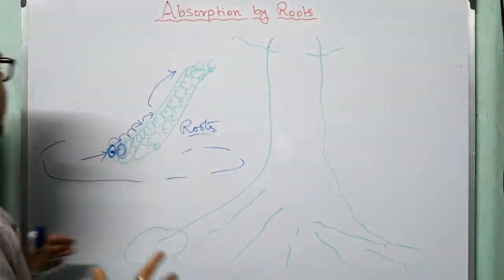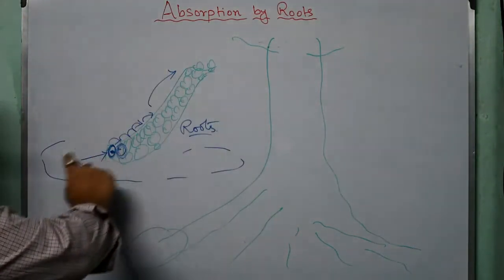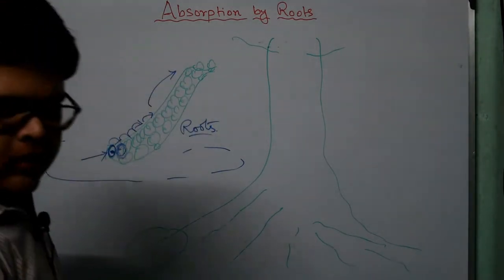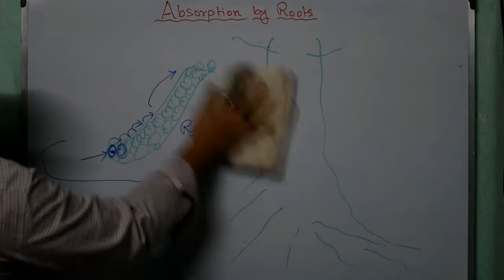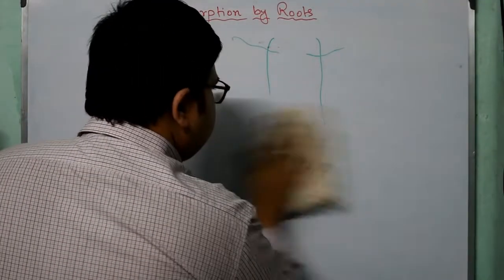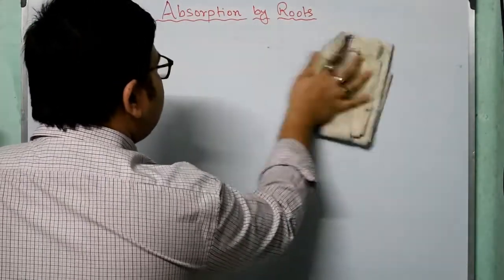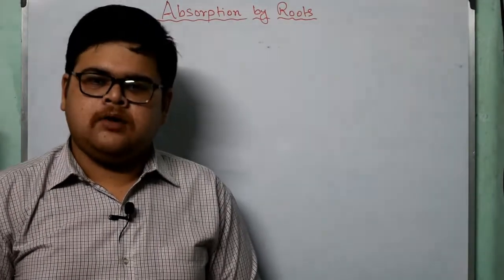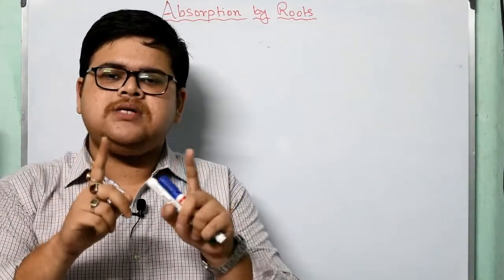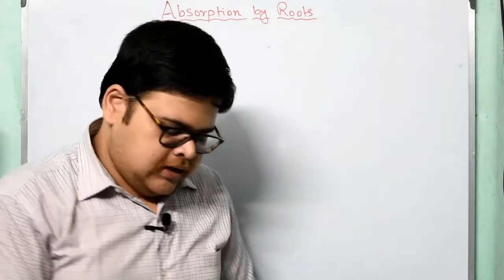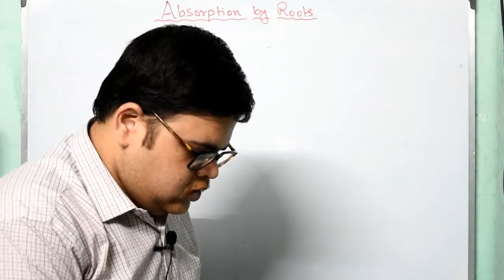Similarly, in plants this thing goes up, and this is known as root pressure. So it is due to this root pressure that the nutrients go to all parts of the plant, and it is cell to cell osmosis. Now this is known as root pressure.